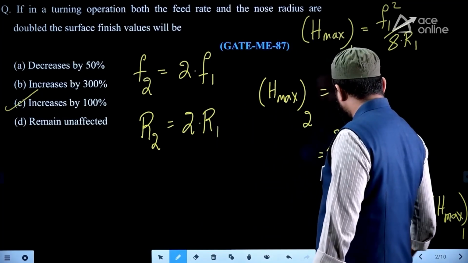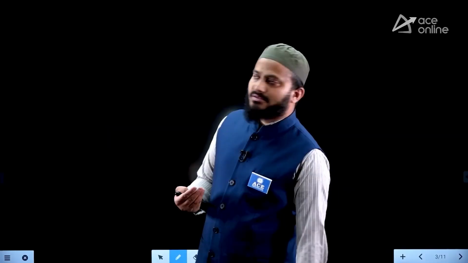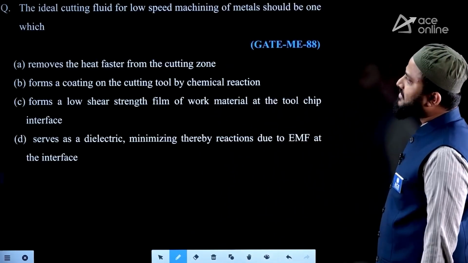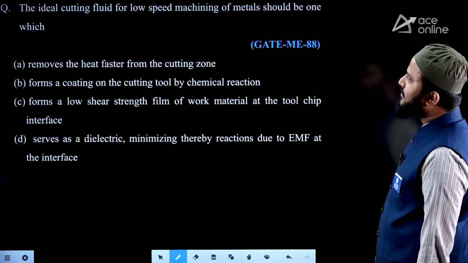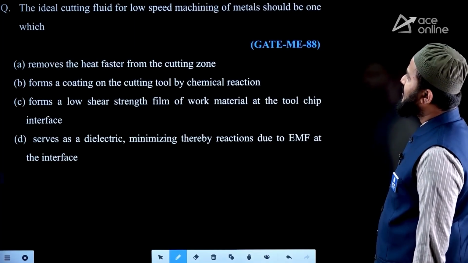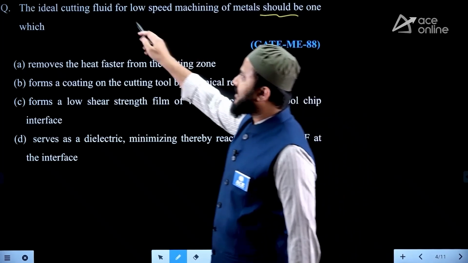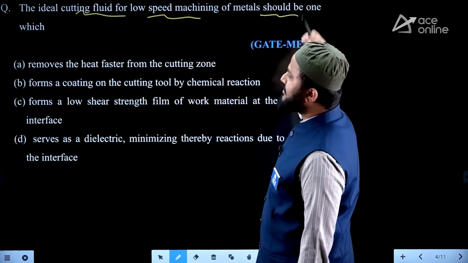It's a combined question of surface finish and basic metal cutting. After this, if you look at this question, the ideal cutting fluid for low speed machining of metal should be one which, what they are asking is cutting fluid, that too for low speed machining.